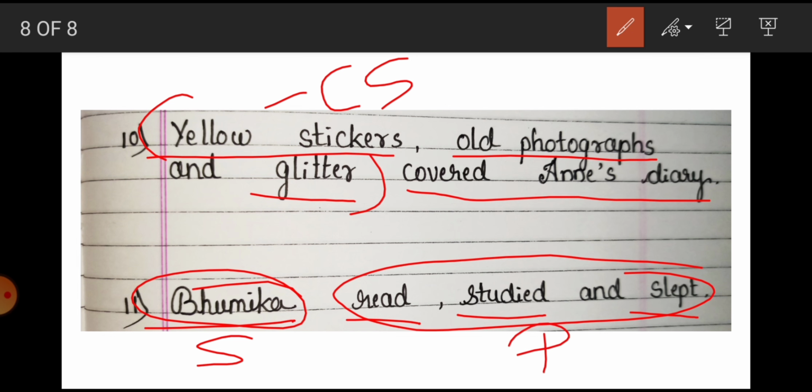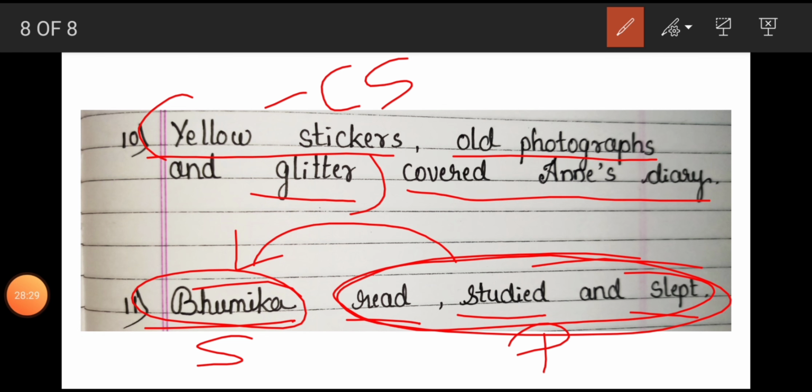Whenever two or more than two activities are being performed by the same subject, all these activities being performed by the same subject, that is called the compound predicate. This is our compound predicate.